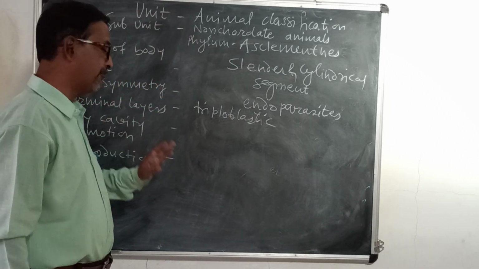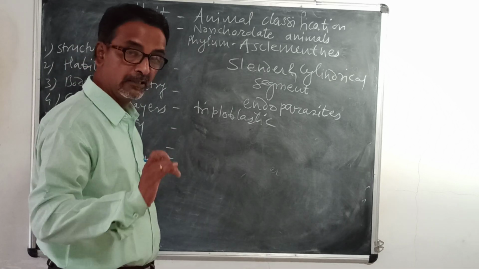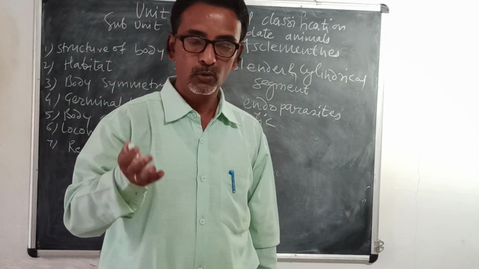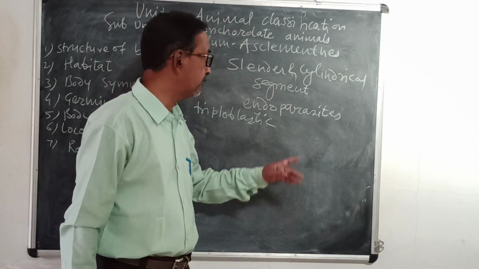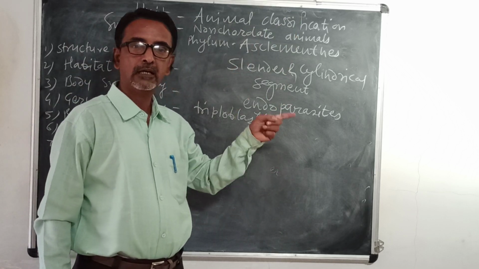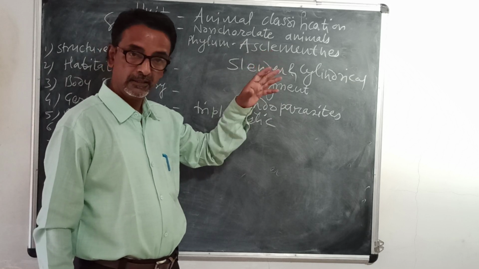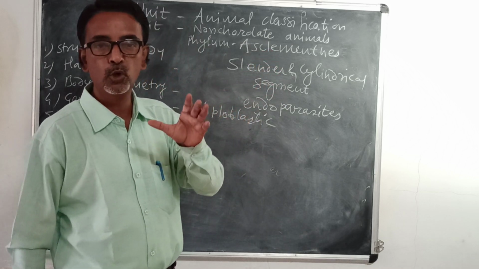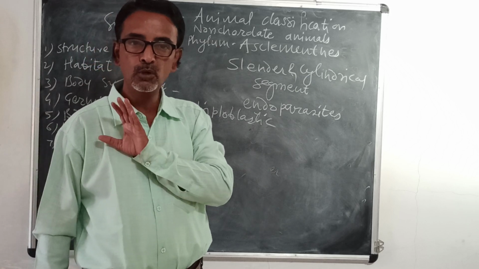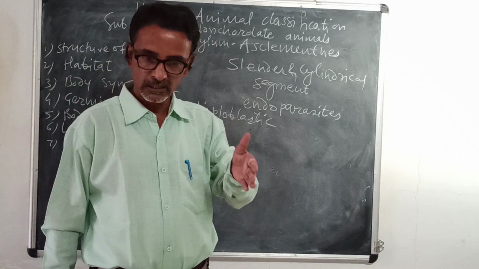Then body cavity. Body cavity in these animals is now different. We have seen in the first three phyla, Porifera, Cnidaria, and Platyhelminthes, these were acoelomate because there was no body cavity in them. So they are lower animals.